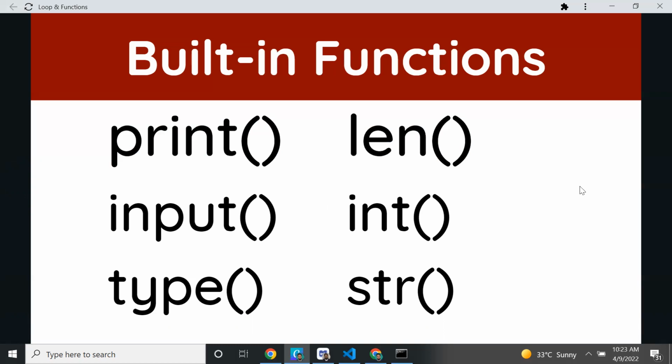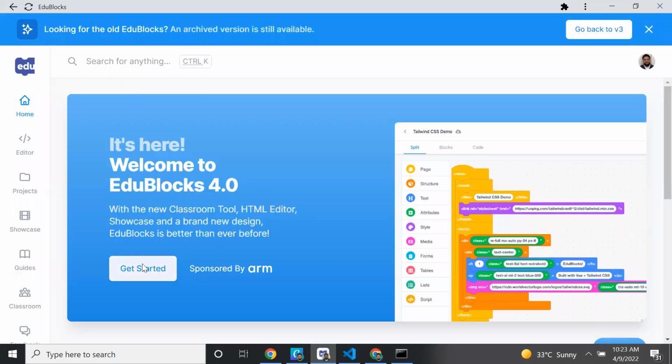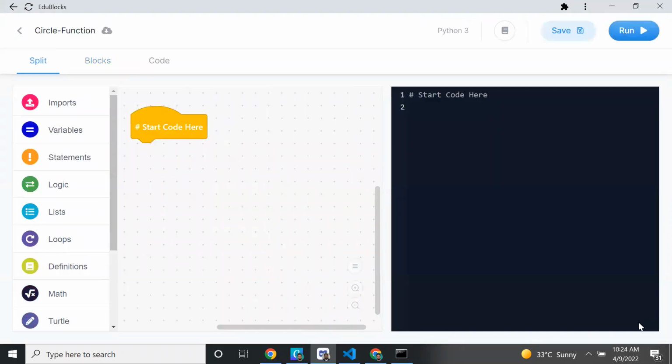Okay, so let's come now. First I will open your new edu blocks, just save it. If you log in, then come back and click get started, click python. Now I'll give the name as circle function. By using function we'll draw the circle and start coding. Okay, you just follow me, don't type anything, you just listen to me, then I will give you time to type and draw the code.